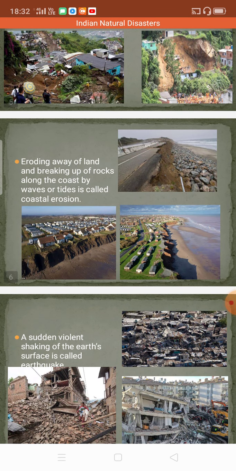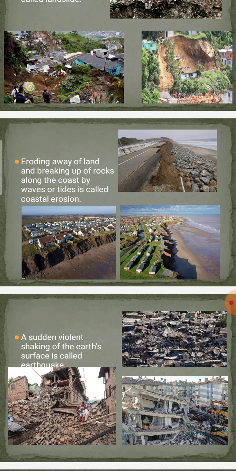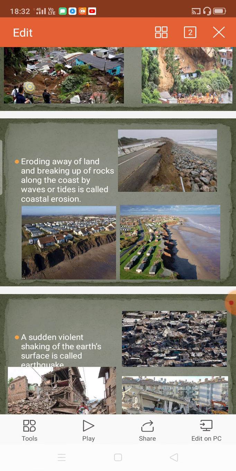Now, next I'll proceed to coastal erosion. What is coastal erosion? See here, children, this is the water part, on one side. On the other side, the establishments are maybe houses, industry, railway lines, road lines. Is it not? In the coastal areas, that side the water part is there. This side, all establishments are there.